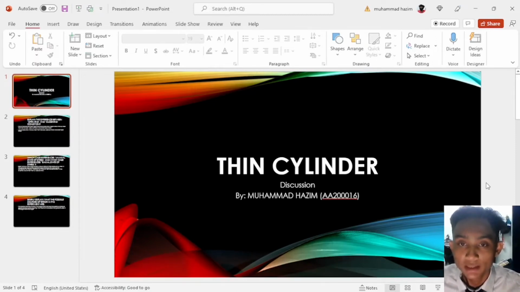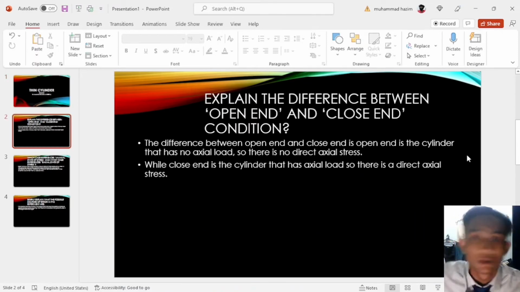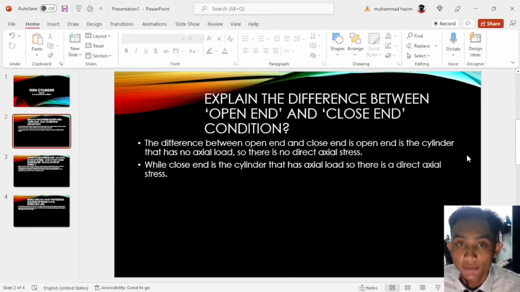Now I'm going to present the discussion for the thin cylinder. First of all, explain the difference between open end and closed end conditions. The difference is that open end is the cylinder that has no axial load, so there is no direct axial stress, while closed end is the cylinder that has axial load, so there is a direct axial stress.